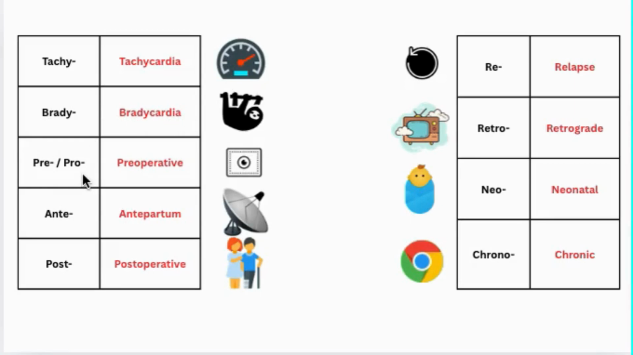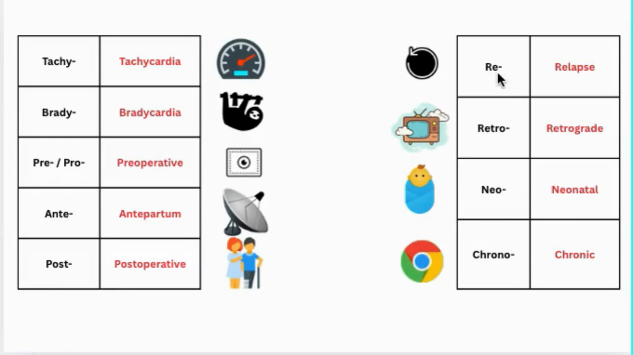Pre or pro means before, like a preview of a movie, which is shown before the show starts, like pre-operative, before the surgery. Ante means front or before. Think of a TV antenna standing at the very front to catch signals. For example, antepartum, before giving birth. Post means after, like post-operative, after surgery.